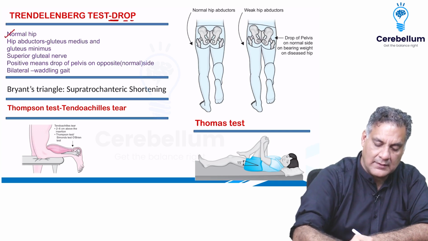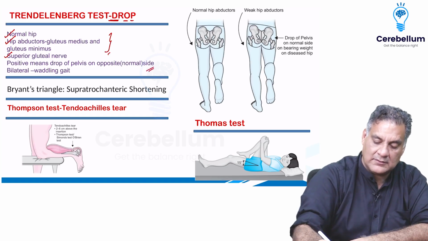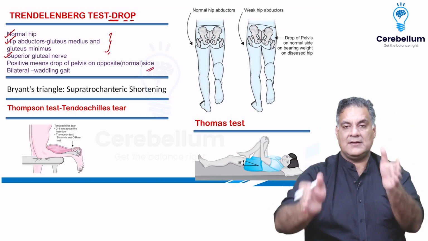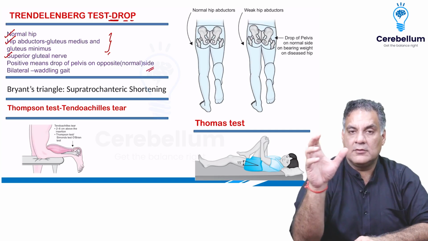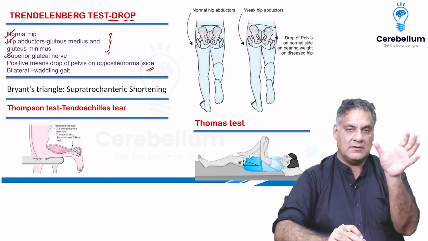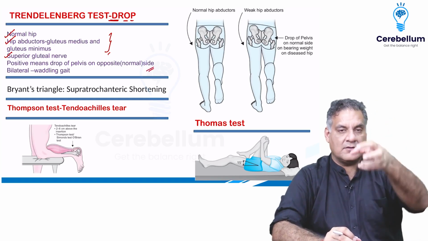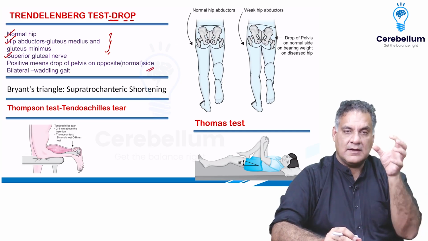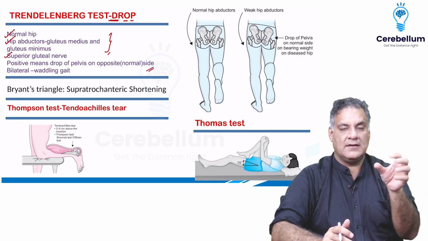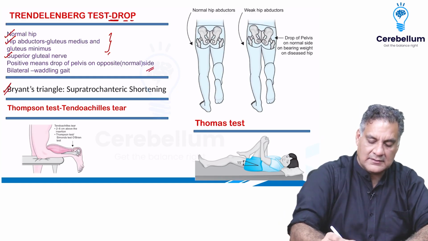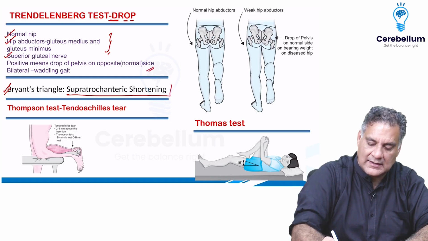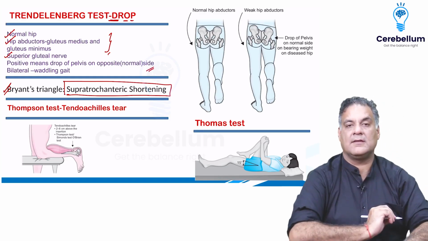So normal hip abductors and gluteal nerve are required for it. Positive means drop on the opposite side, and when both are affected, that works with the waddling gait. The duck does not have good gluteus medius, so it waddles on both sides. When you look at a lying patient and you want to measure whether the head of femur or the neck of femur is destroyed, you measure something called Bryant's triangle, which measures the supratrochanteric area. So Bryant's triangle measures the supratrochanteric area, which is the head and neck femur measurements, shortening.